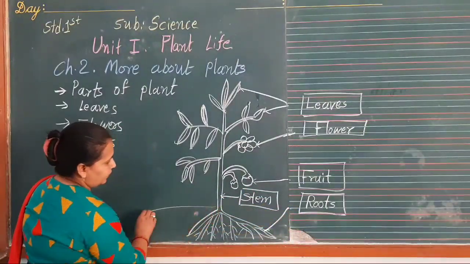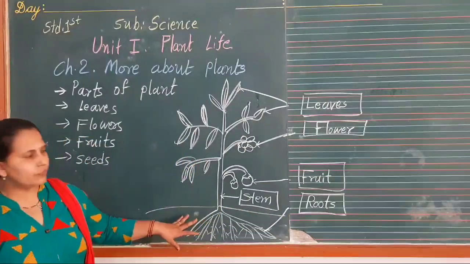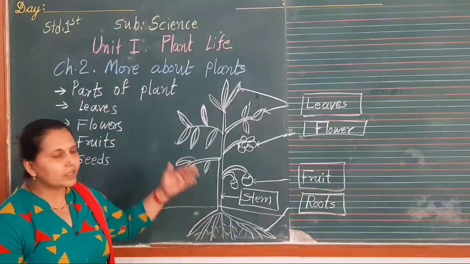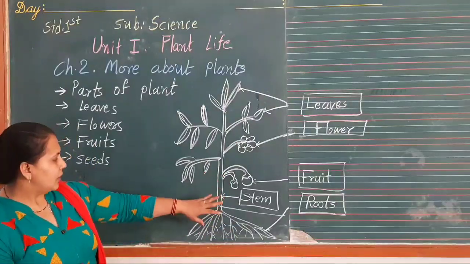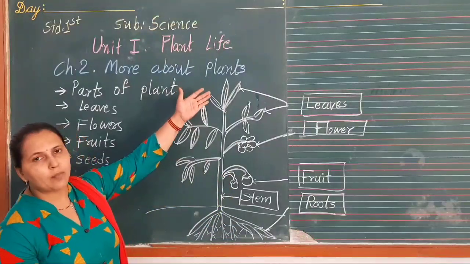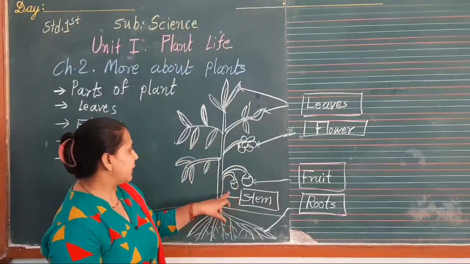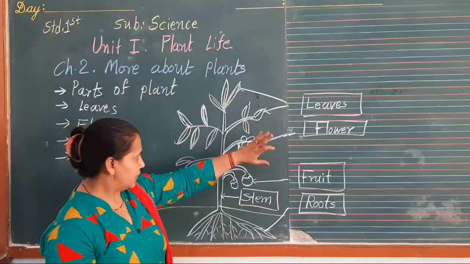The root part grows below the soil. We cannot see the root because it is already below the ground, so it cannot be visible. And the stem goes above the ground, so we can see it properly. The stem bears fruit, flowers, and leaves.